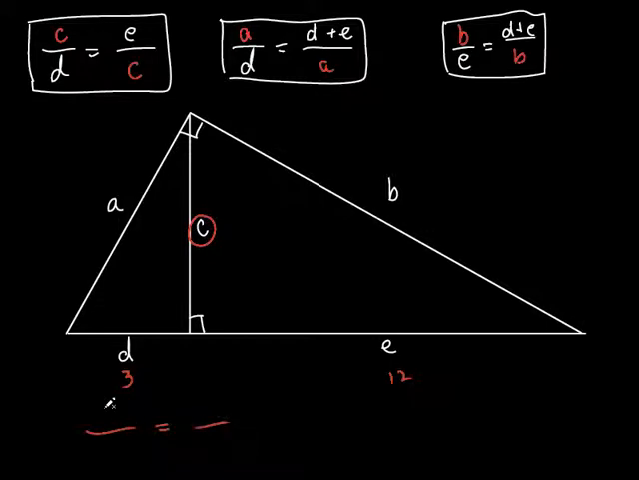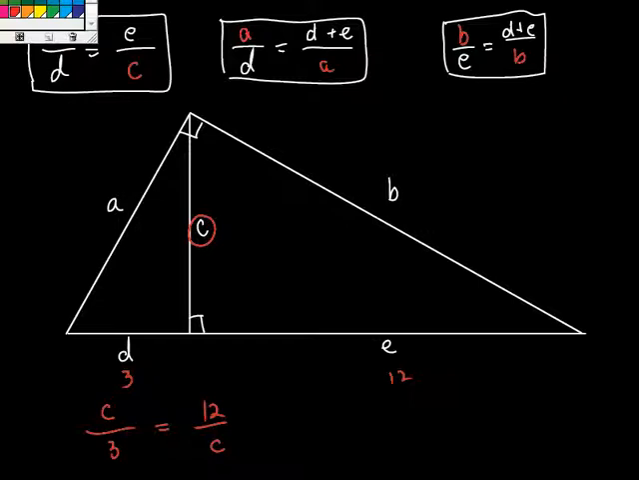I'd set up a ratio. I'd put C here, between what and what? Between 3 and 12. Does that make sense? All right. And then you could solve for C, right? You cross multiply, and you got what C is equal to. Look up here. Look at this.